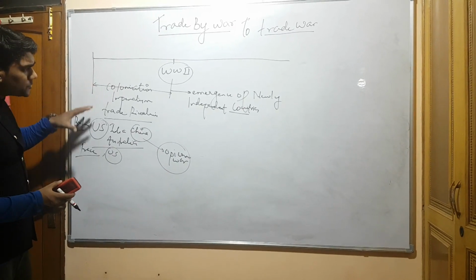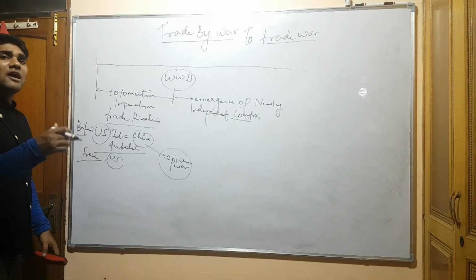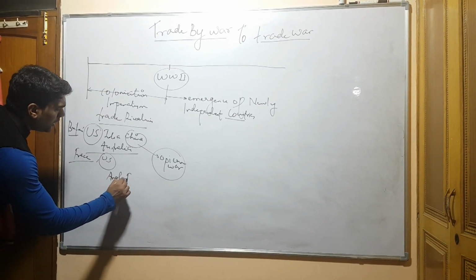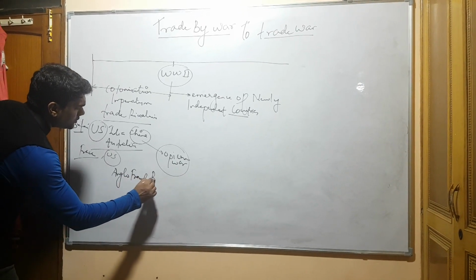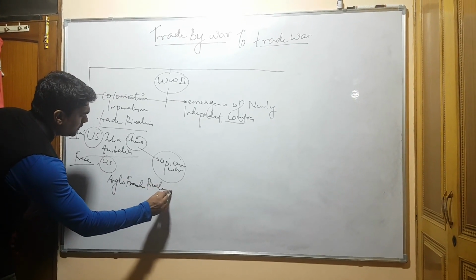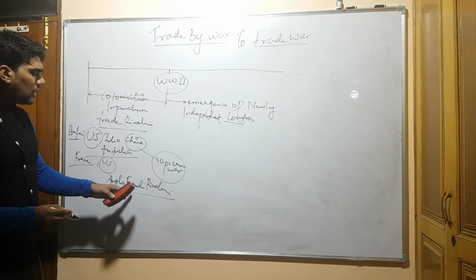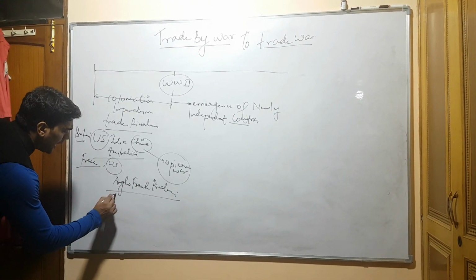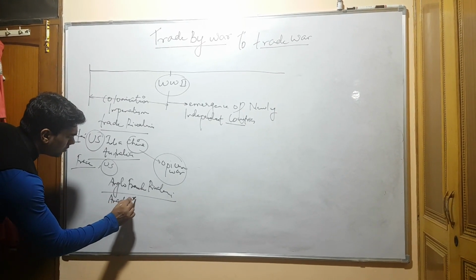And this was also a period when we had rivalries. For example, Anglo-French rivalries. We have seen how it affected India also. Yes, there was Anglo-Dutch rivalry.